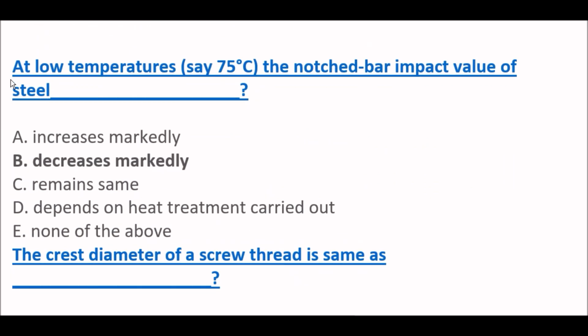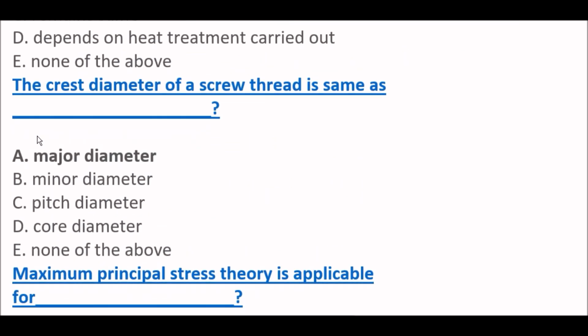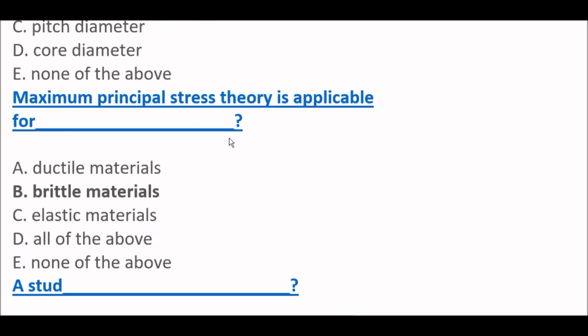At low temperature, say minus 75 degrees Celsius, the notched bar impact value of a steel decreases markedly. Okay. Option B is the right one. Next question. The crest diameter of a screw thread is the same as the major diameter. Next question. Maximum principal stress theory is applicable for brittle materials. Option B is the right one.